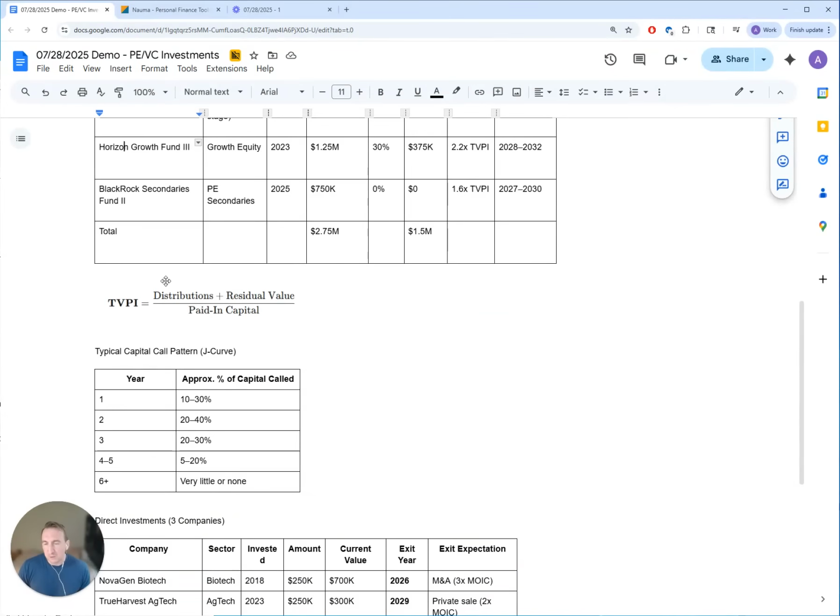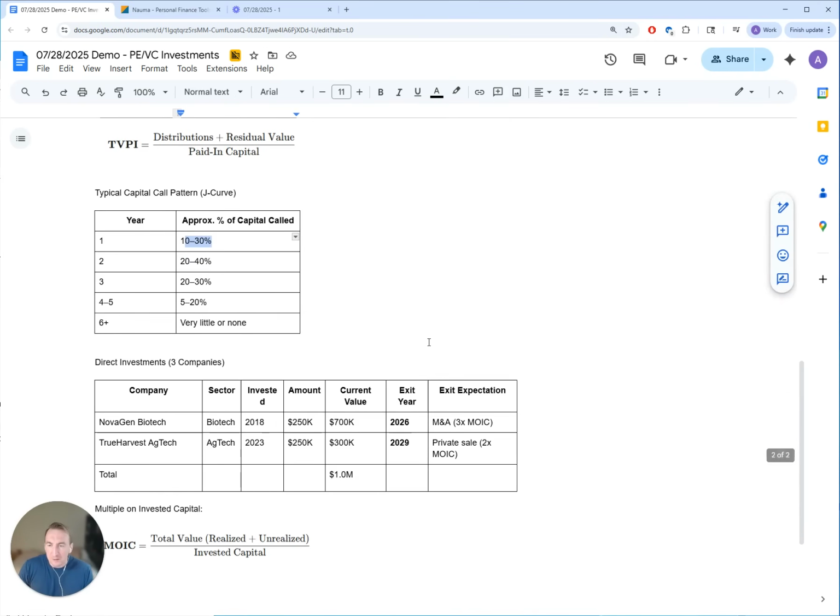But in this example, we will use a curve. We will say that most of the capital is going to be called in year 2 and 3, and less in year 1, and maybe just a little bit at the end of the fund. So it will follow this J curve.